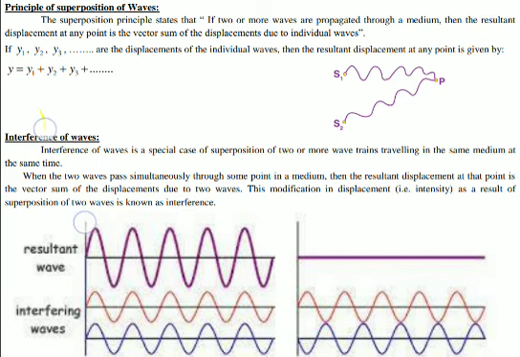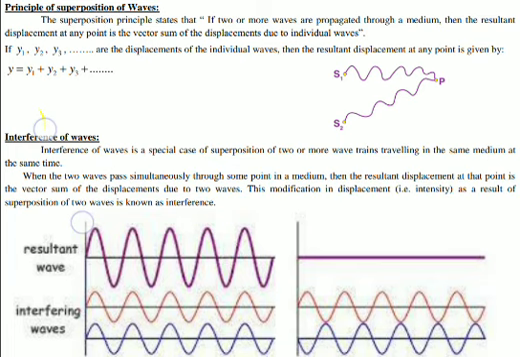Now suppose sources S1 and S2 are absent, and there is another source S3 sending some wave. If it reaches point P, the particle at point P will perform some kind of motion and have some displacement, and that displacement is y3. Now these are the individual displacements produced by each wave, denoted by y1, y2, y3.